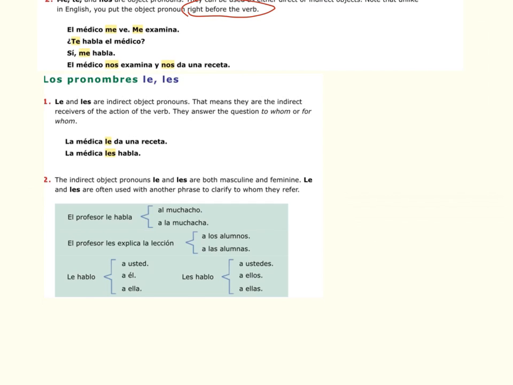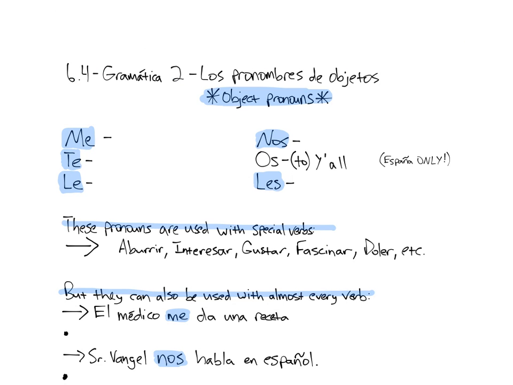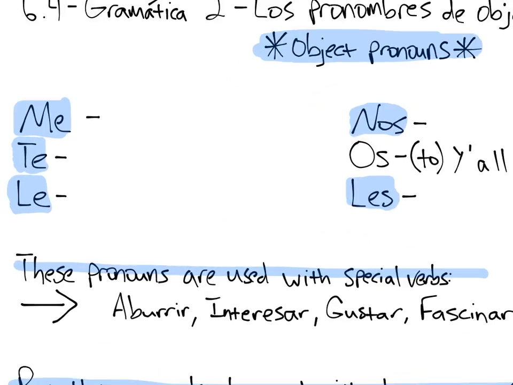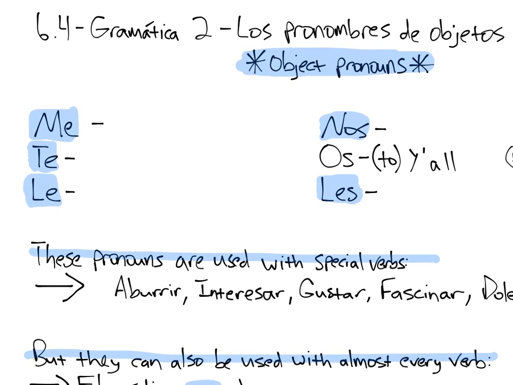Let's move on to the notes. Muy bien, here are your notes. And excuse my zooming in and jumping around. This app isn't nearly as easy to use as Notability. But here are the object pronouns.